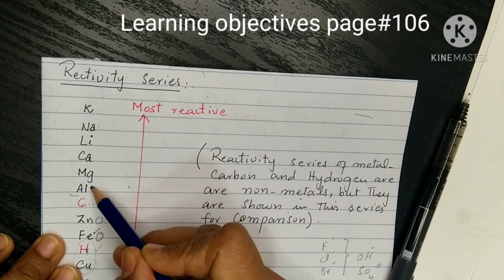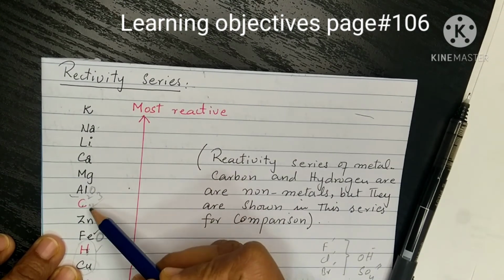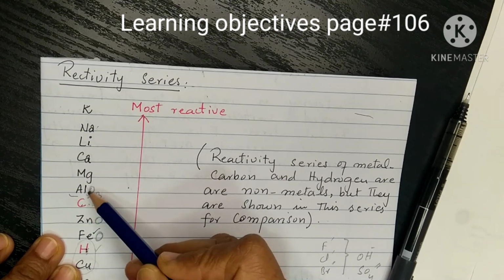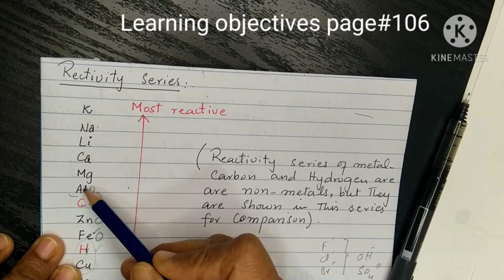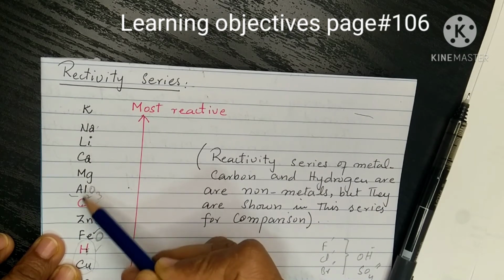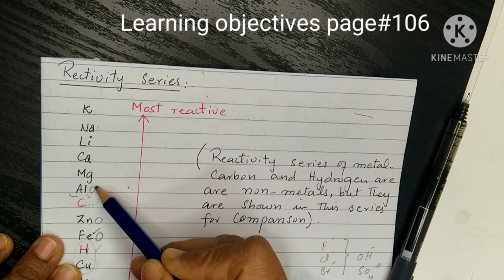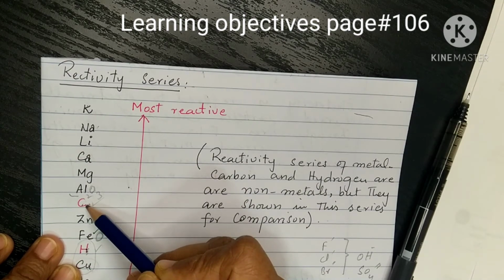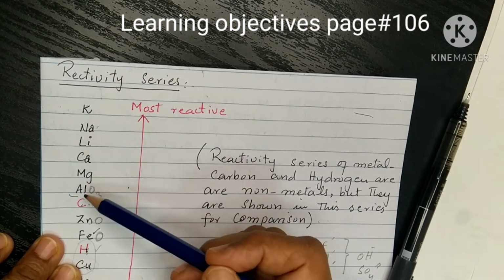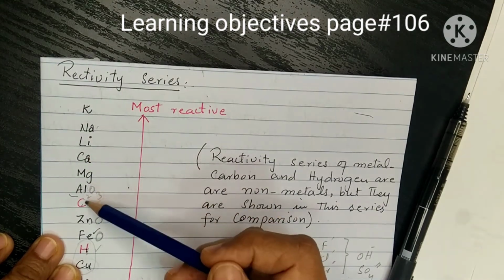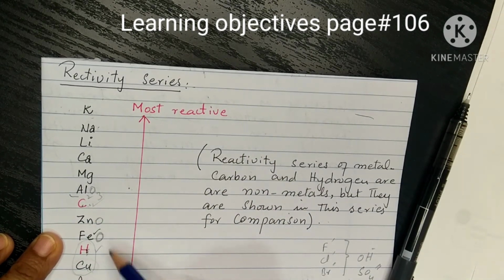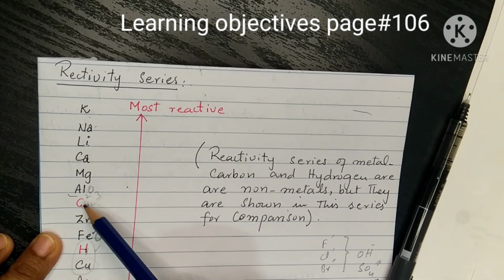For example, if we have aluminium oxide, carbon cannot replace the aluminium because the reactivity of carbon is less as compared to aluminium. Aluminium is more reactive, so aluminium is present in the form of aluminium oxide. Carbon cannot replace the aluminium. The aluminium cannot be separated from the aluminium oxide by treating it with carbon. We use the electrolysis method for the purification of aluminium. All these metals that are above the carbon cannot be purified by using carbon, and this group of metals that are below the carbon can be purified by using carbon.